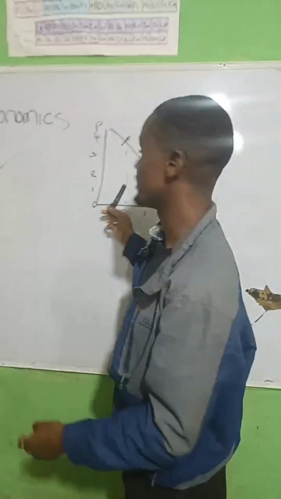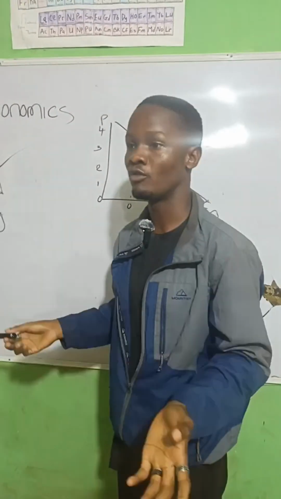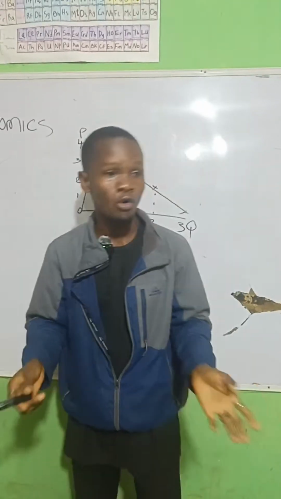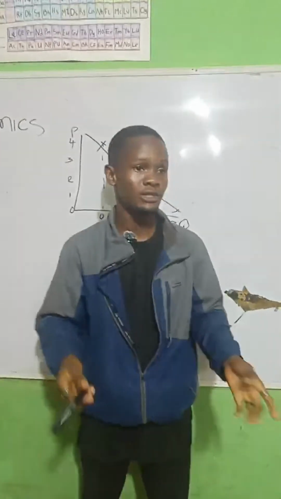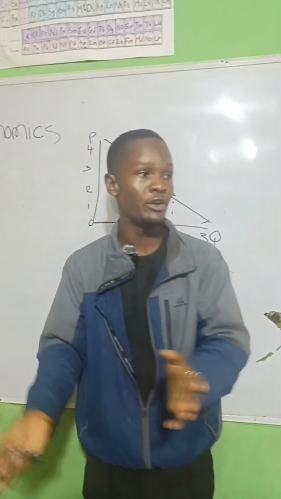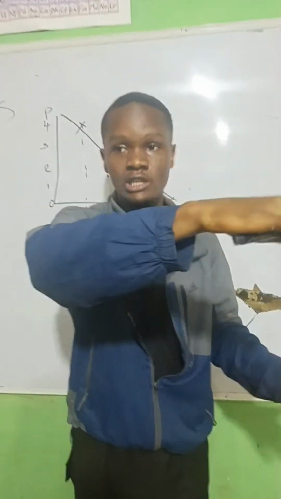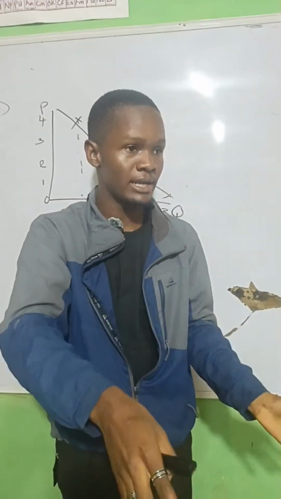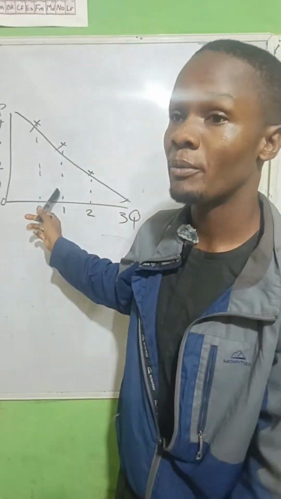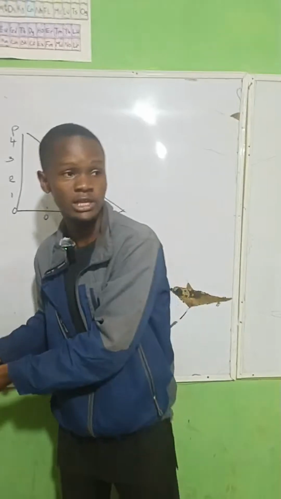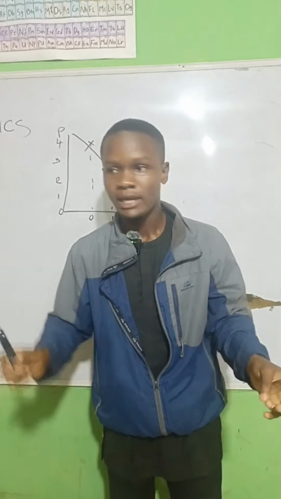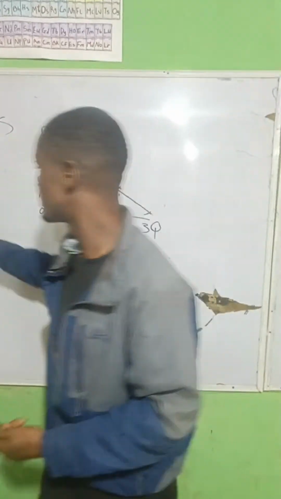Then this that I drew right here is what we call the demand curve. The demand curve is the graphical representation of the amount or quantity of goods and services that individuals are willing to pay for at a given time. If you see demand schedule, they are referring to the table that shows what individuals are buying at what price. If you see demand curve, it means the graphical representation, which is the graph that shows what individuals want to buy. Do we understand what I'm trying to say? Then I think with that we've concluded what demand is about.